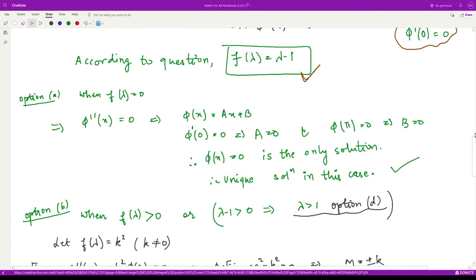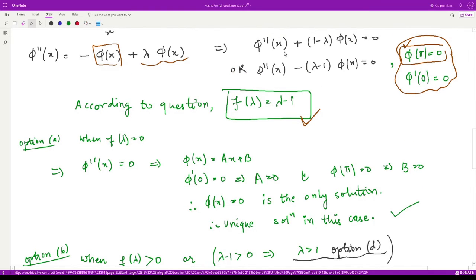When I put this in the given differential equation, it would be phi double dash x is equal to 0. So we can integrate it twice. It would be ax plus b, and its derivative, phi dash of x, would simply be a. So we have these two conditions: phi of pi is equal to 0, phi dash of 0 is equal to 0.